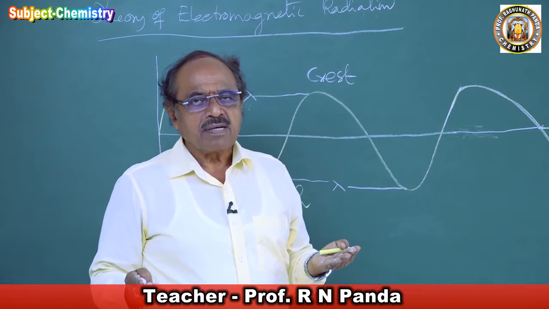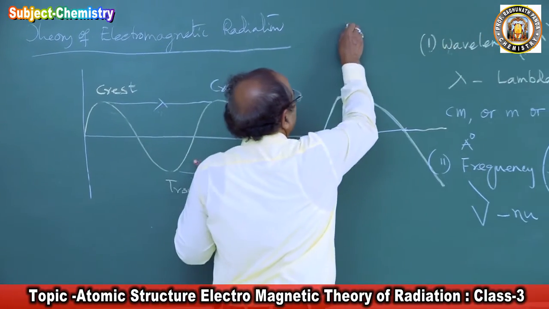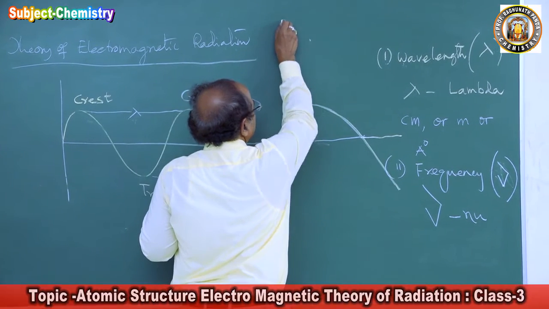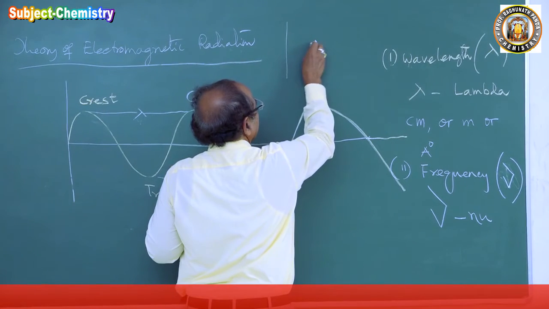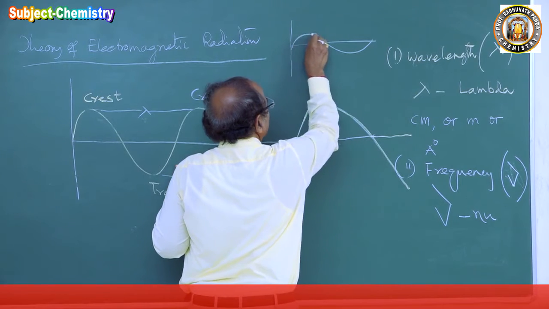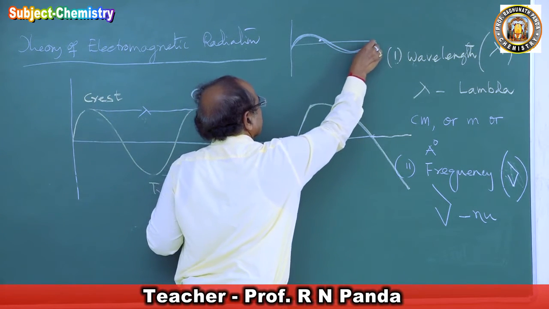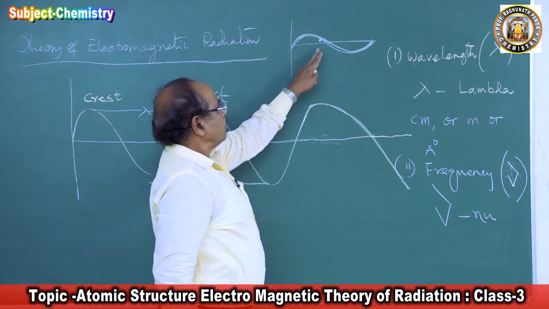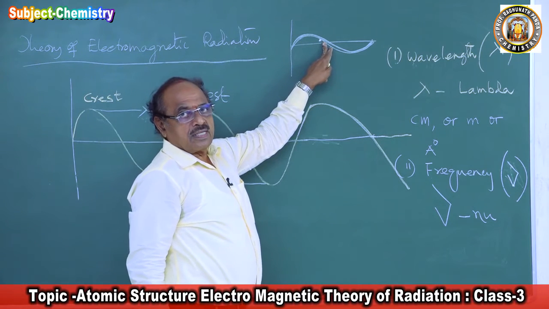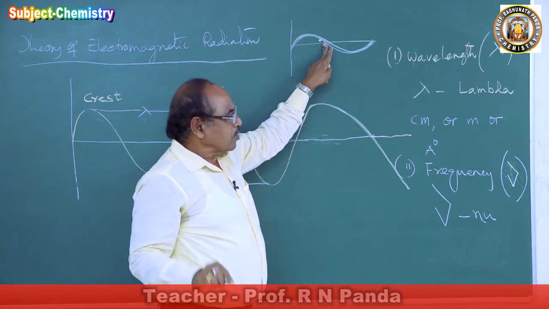Number of waves passing through a point in a second of time. Suppose this is a point. One wave goes like this, and then another wave goes like this, then another wave goes like this, another wave goes like this. If you count the number of waves passing through a point in a second of time, it is called frequency.